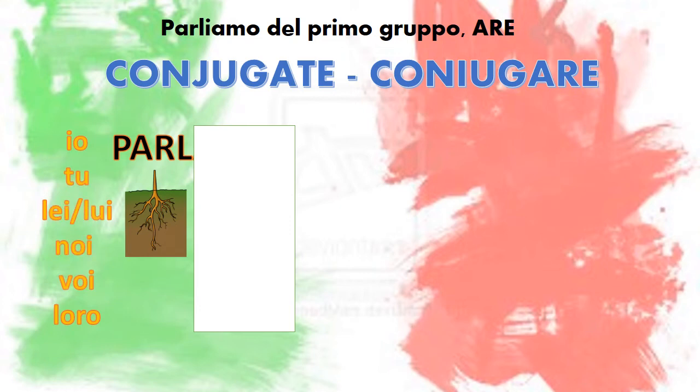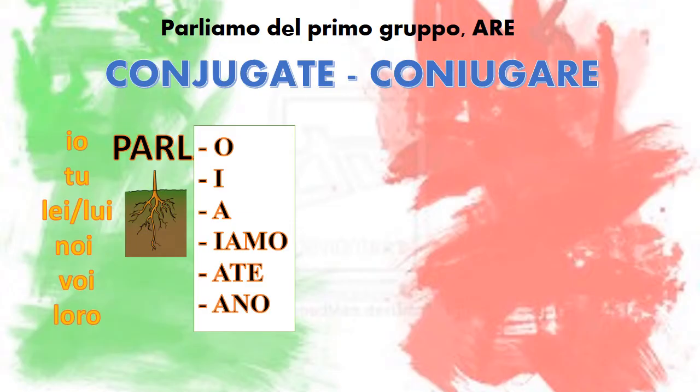Now for io, the ending will be o. For tu, i. For lei or lui, a. For noi, iamo. For voi, ate. For loro, ano. So if I want to say I talk, I'm going to say io parlo. You talk, tu parli. He or she, lui parla. Noi parliamo, voi parlate, loro parlano.